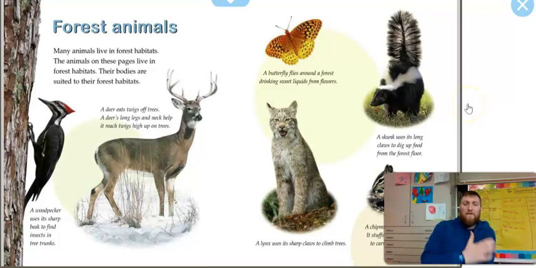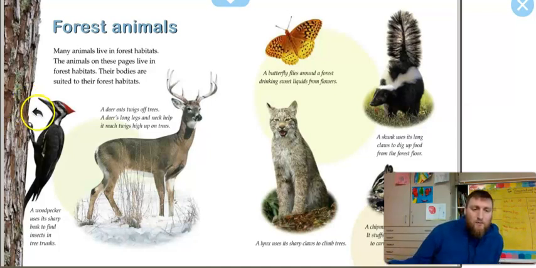Okay, now on to the fun part. Forest animals. We love animals in this class, don't we, kids? We love learning about animals. All right, here we go. Forest animals. Many animals live in forest habitats. The animals on these pages live in forest habitats. Their bodies are suited to their forest habitats.